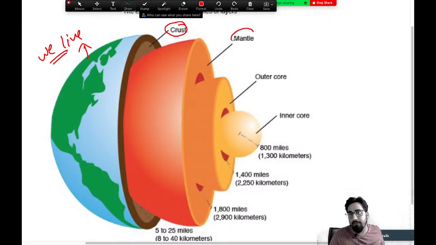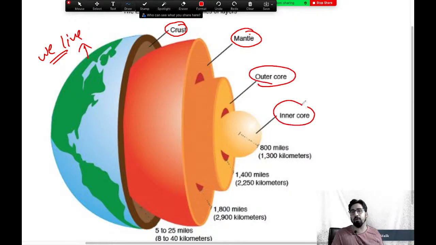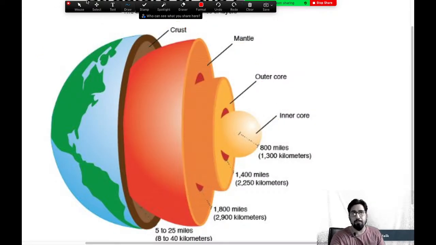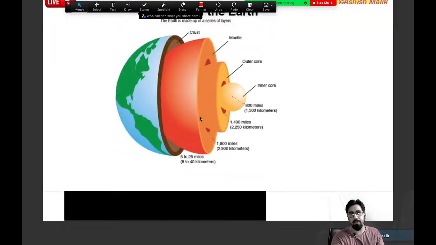Then the second layer we have is the mantle. The core itself is divided into two parts. We have outer and inner. Don't worry, I'll explain. I will make you some diagrams for that also. Please make a diagram because we believe in class diagrams. I want you to draw it with me, guys. Kindly draw this diagram where we have to write down the layers of the earth.